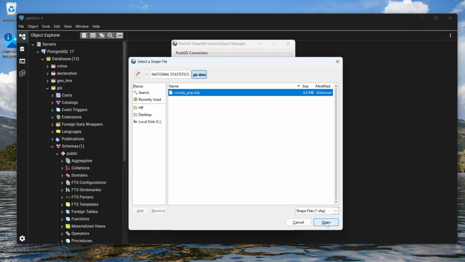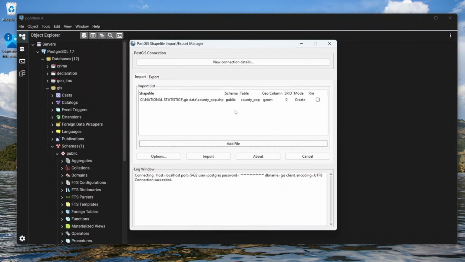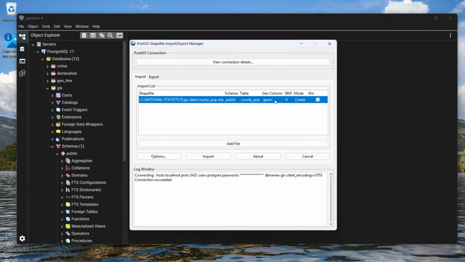So just click on Open like this, and then first you need to have some parameters entered correctly. You can see here I have the table, so the table name will be countpop. If you want, you can change this. Just double click on this and then you can change the table name, and then the schema should be public, of course, and then the geo column, you should have a geom column like this one. And then the important thing here is also the SRID. Make sure you change this to 4326, which is WGS84. So just click enter like this, 4326.